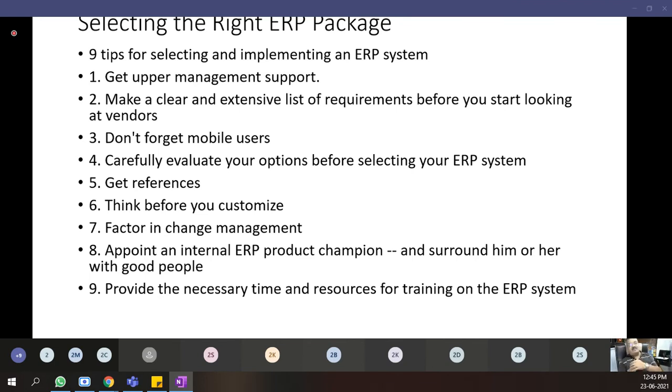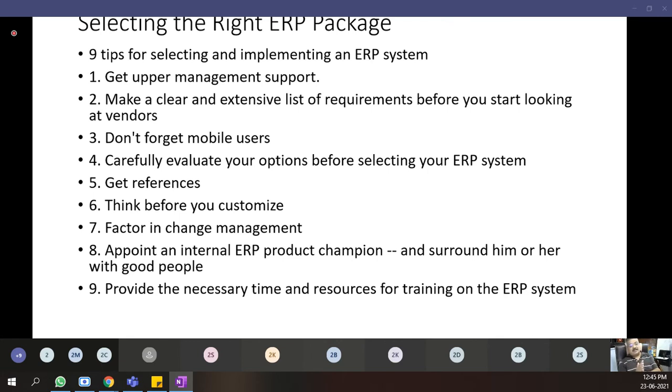Now, I attended a conference day before yesterday where we had 5 people and my desktop PC was not working due to some internet issue. So I attended through mobile on Google Meet, or even on Microsoft Teams. So you have to keep in mind that whatever ERP package you are developing or selecting, it has to have a mobile application. Then carefully evaluate your options before selecting your ERP system. You have to narrow down what your options are. You cannot have a very exhaustive list. Then you should get some references: how this software package is working, what is the possibility of breakdown, etc.